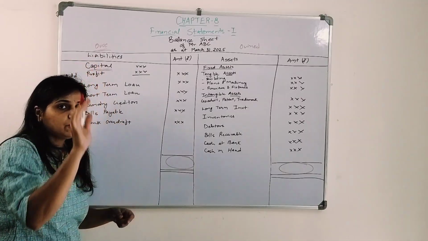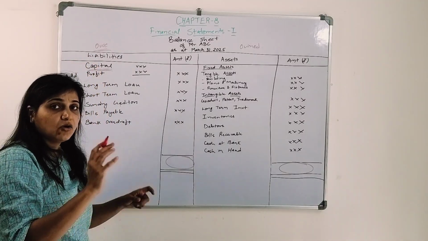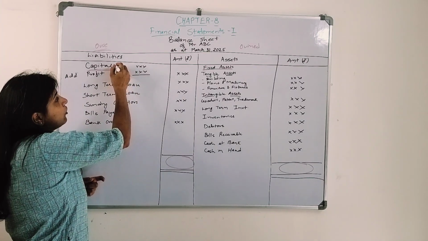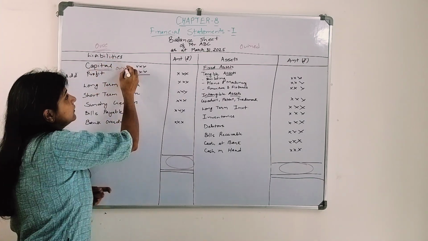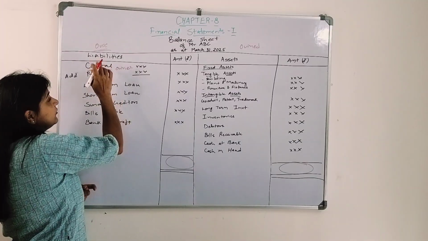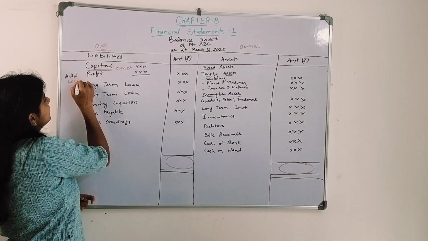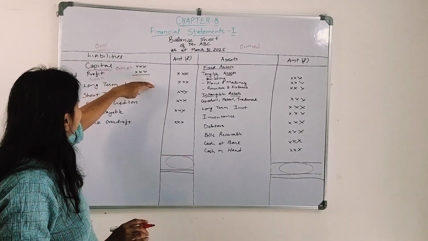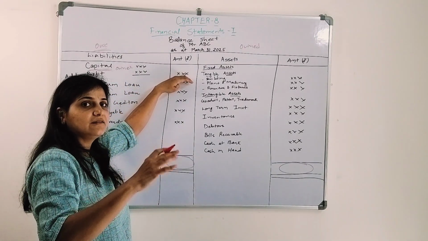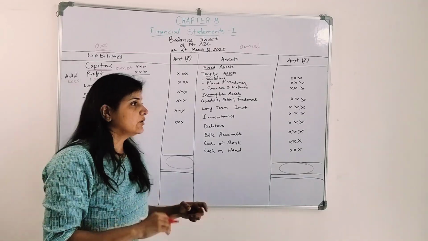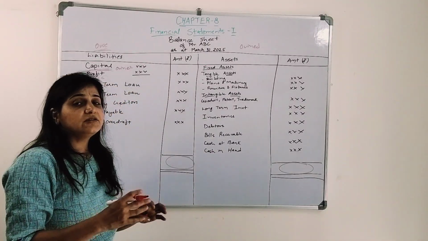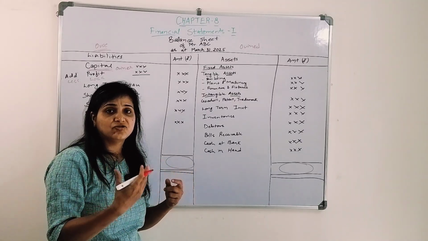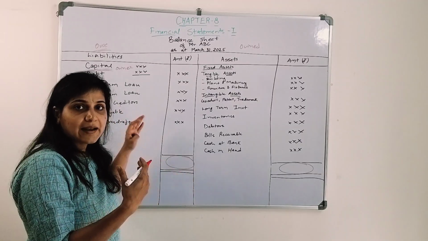Along with that, whatever profit the organization has earned in the current year belongs to the owner. So we will add that profit earned, or deduct the loss sustained by the organization, and we will get the net amount of capital which the organization is liable to pay to its owner. Second is the long-term loan. If we have taken a loan from somebody, or from financial institutions like a bank, we are liable to pay them.